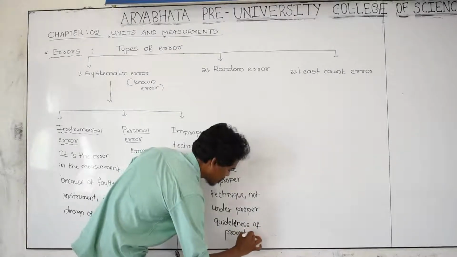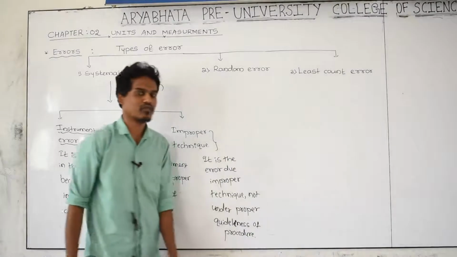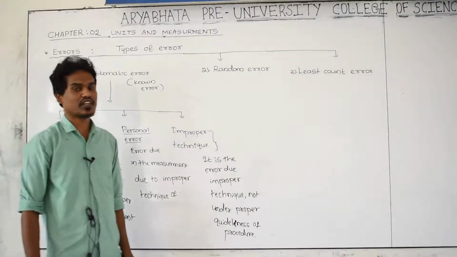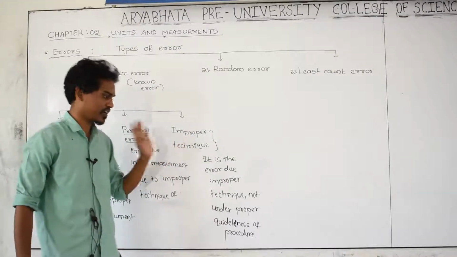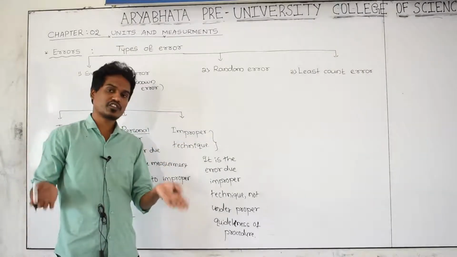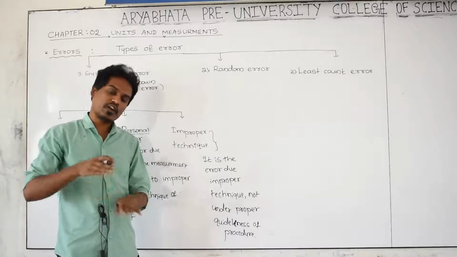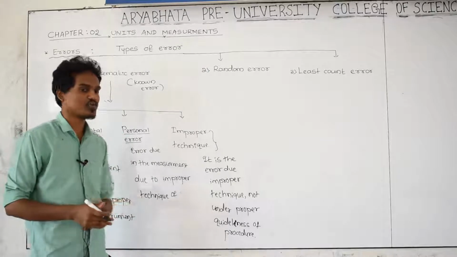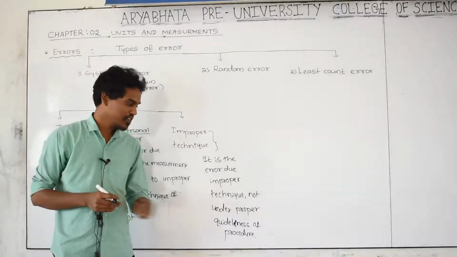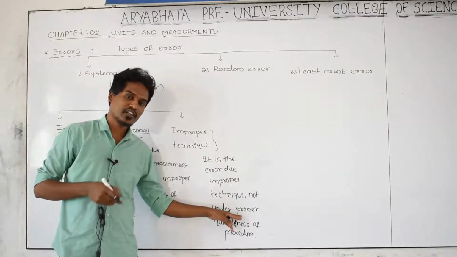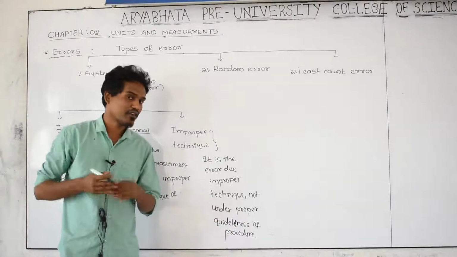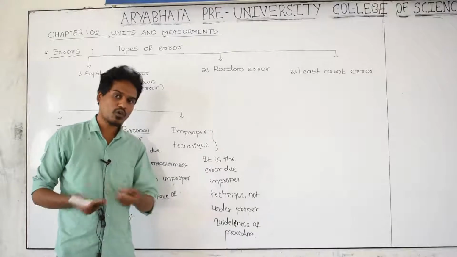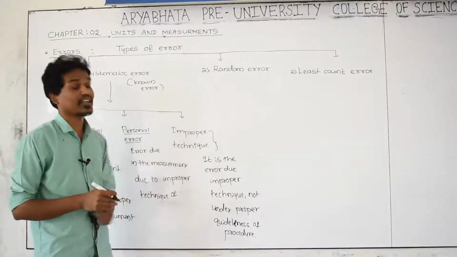Improper technique means this is the wrong procedure of the measurement. The wrong procedure of the measurement which creates the error in the measurement is called improper technique. Which step first we have to do, what is the second step for the measurement, what is the third step for the measurement, the person doing the experiment doesn't know. Means improper technique. Measurement ಮಾಡುವಂಥ ಟೆಕ್ನಿಕ್ ಗೊತ್ತಿಲ್ಲ, ಯಾವ್ಯಾವ ಪ್ರಾಪರ್ ಗೈಡ್ಲೈನ್ಸ್ ಪ್ರಕಾರ ಮಾಡಬೇಕಾ. Wrong procedure, he is using a wrong procedure. In that case, that is an improper technique error.